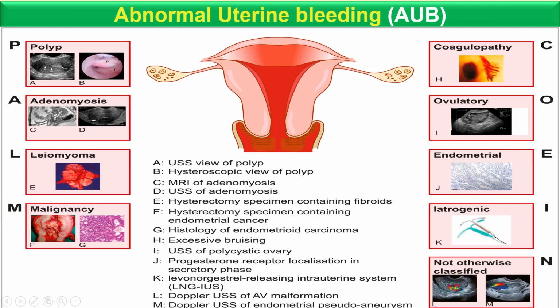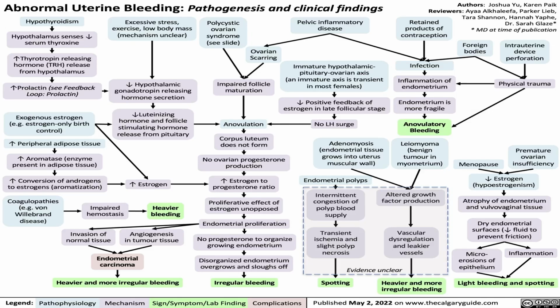Okay, so here you can see the palm, and on this side coin. So these are the structural abnormalities, and these are the non-structural or dysfunctional abnormalities. Here is some review of the pathogenesis and the clinical findings, why they cause the bleeding. Most of the time you see the high level of estrogen or the anovulation in the dysfunctional, or there is underlying abnormality, so they can cause the bleeding.